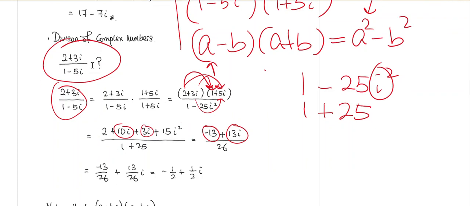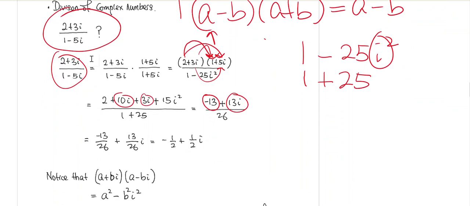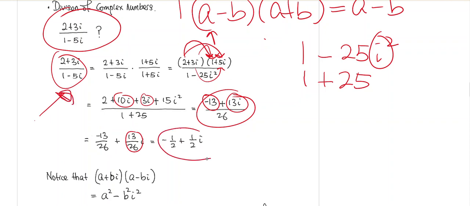Now, all the arithmetic that you learned before still holds true. So this can be written as a real number plus another real number times i. By the way, 13 over 26 gives us negative 1 over 2, and here we get positive 1 over 2. So this division of two complex numbers gives us another complex number. This is the number you get after you divide 2 plus 3i over 1 minus 5i. This is how we do division for two complex numbers.